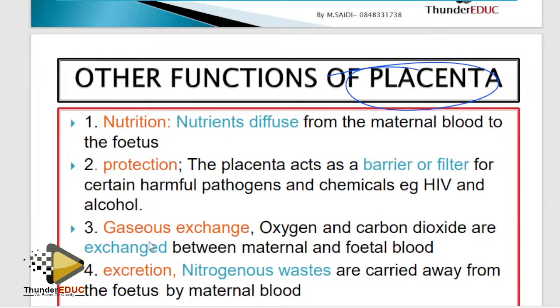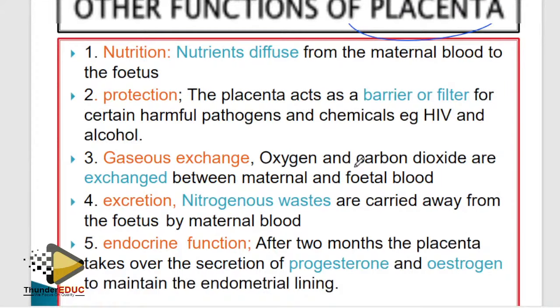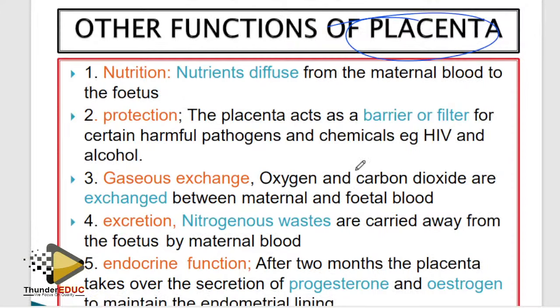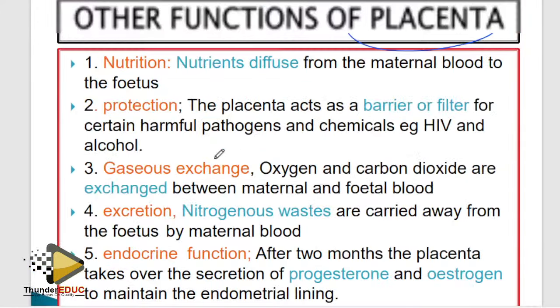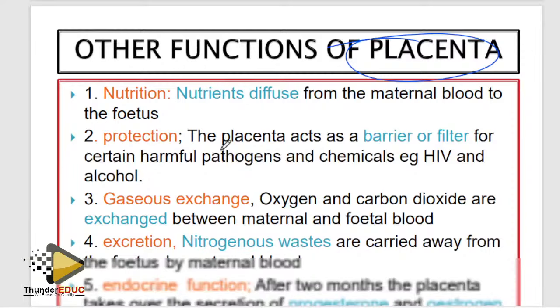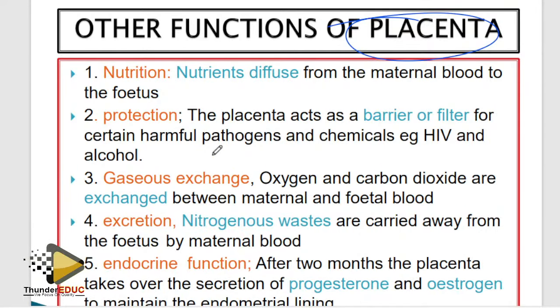If you don't remember the functions of the placenta, this is what you do. Think about the processes which occur in your body. Obviously, you have gaseous exchange, you excrete, you go to pee, you develop the breasts, that is endocrine, then you protect, the skin protects you, you eat, and then you pass gas. Nutrition, yes. So think about the processes you have in your body, then you'll be able to know the functions of the placenta, because the placenta is doing everything for the baby. You require one full hour to discuss this.